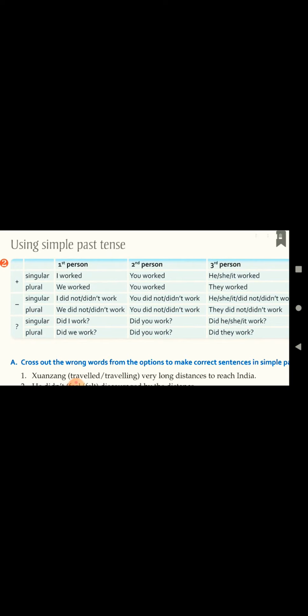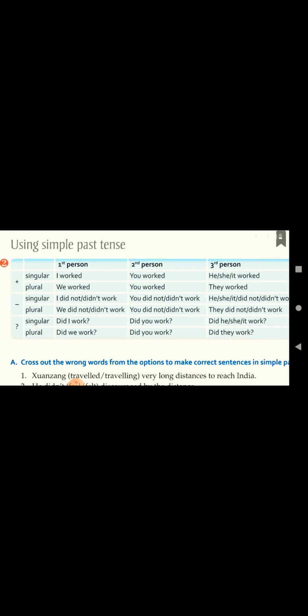The changes will be just in did I work, did you work, did he work, did we work, did you work, did they work. And for negative sentences, I didn't or I did not work, you did not work, we did not work. This way the verb can be anything, the subject can be anything, but the rule remains the same. For positive sentences, subject and past tense of the verb.